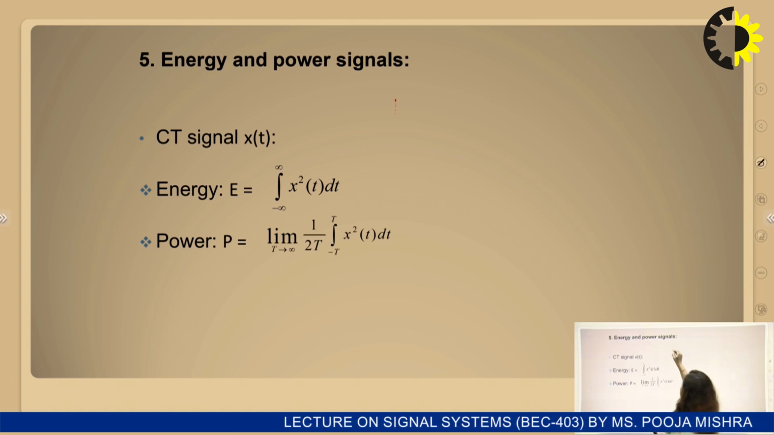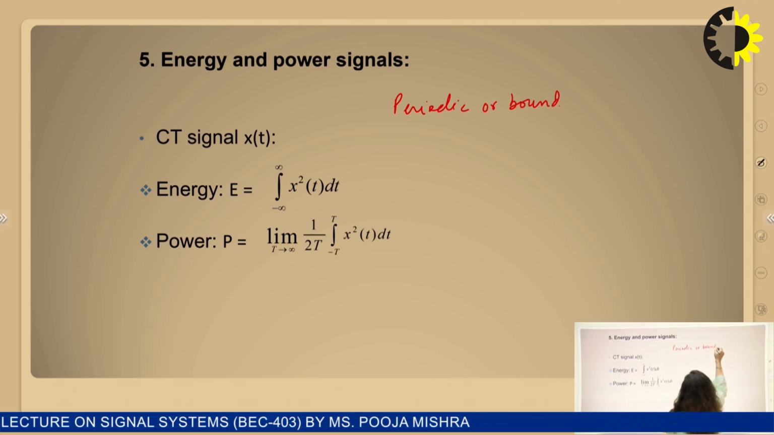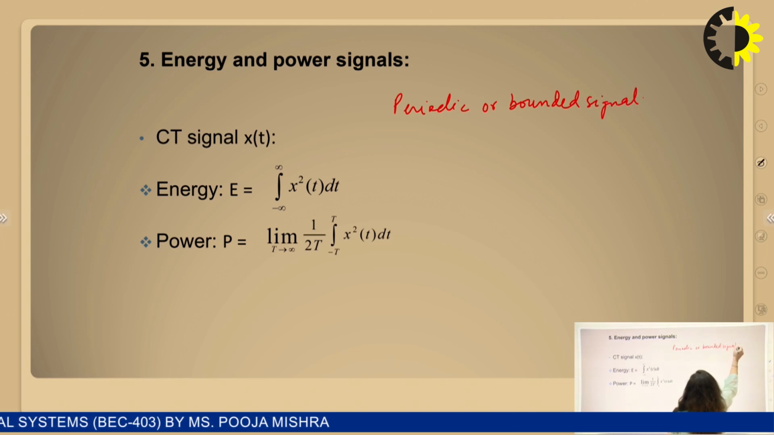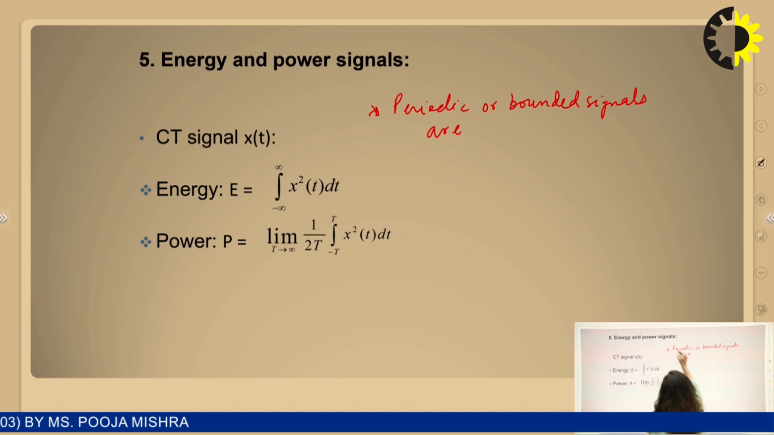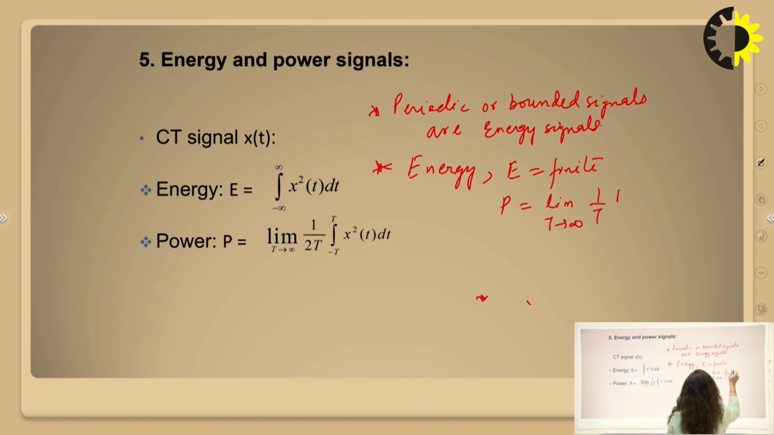So mostly the non-periodic signals or bounded signals are energy signals. Those signals which are energy signals have finite energy. E is finite here, and power is basically the limit as T tends to infinity of 1 upon T multiplied by energy, so it will always be 0.